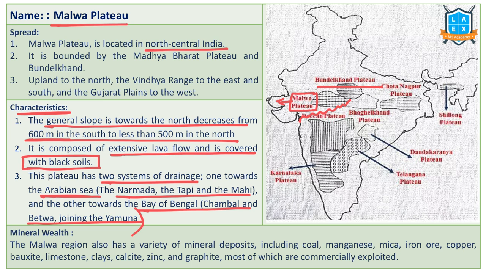Almost all the plateau regions are rich in minerals. Let us understand, Malwa Plateau is famous for what type of minerals? Malwa region is famous for a variety of minerals including coal, manganese, mica, iron ore, copper, bauxite, limestone, clay, calcite, zinc, graphite. These are all commercially exploited. Most of Malwa Plateau is located in Madhya Pradesh. It forms the boundary between Madhya Pradesh and Rajasthan region.